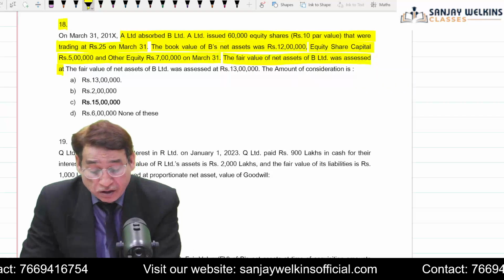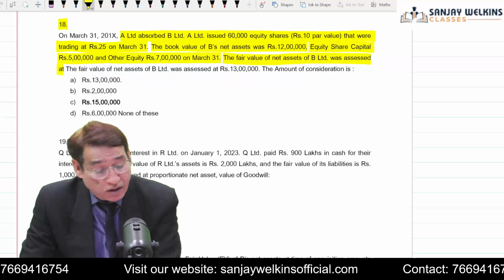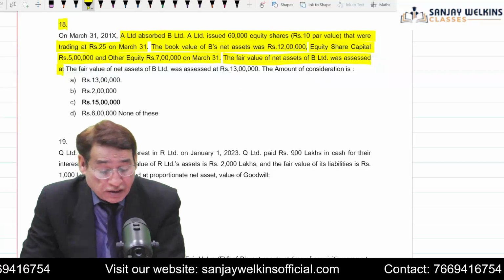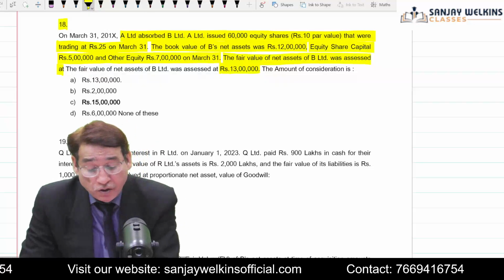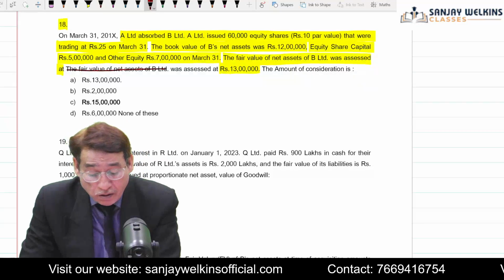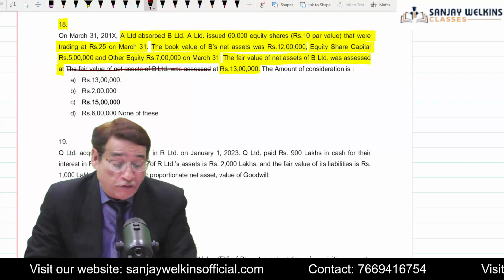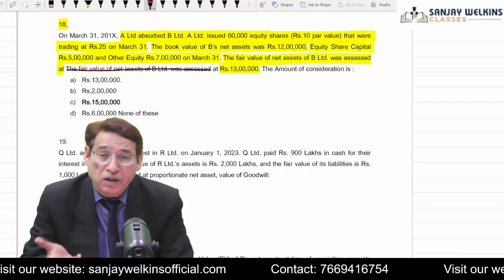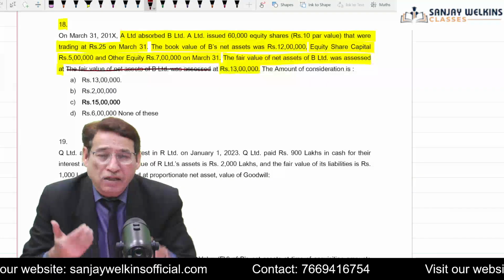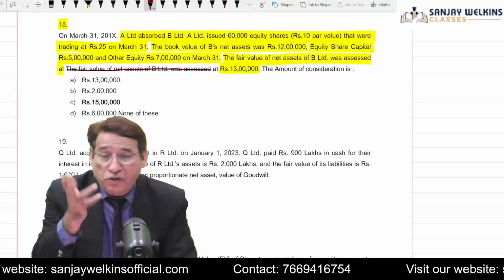Something is missing in this question. Okay, it is given that the fair value of net assets was assessed at rupees 13 lakh. This sentence got repeated, correct? You cut this particular line. The fair value of net assets of B Limited is 13 lakh, and the amount of consideration. The question is not asking that. They are simply trying to see how much attention you are paying.